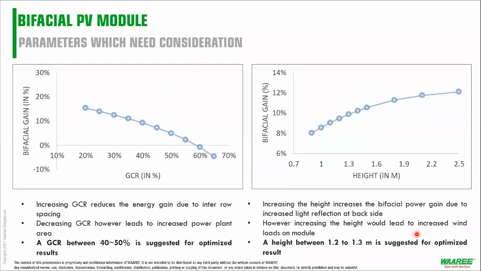So this is a simulation study that we had done. This is already there on our website. You can refer to it. What we had done here is that we had varied the GCR. So this is something we did for a 1 megawatt power plant. We varied the GCR and we plotted bifacial gains, right?